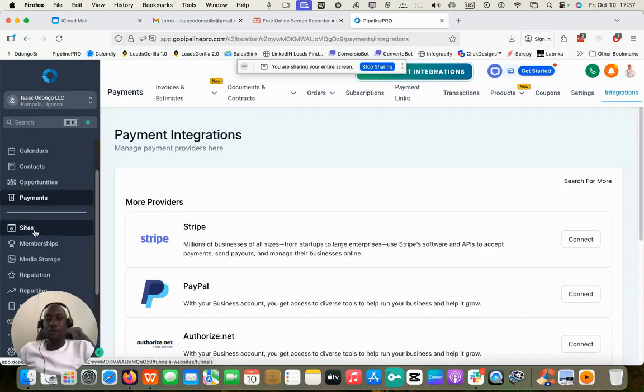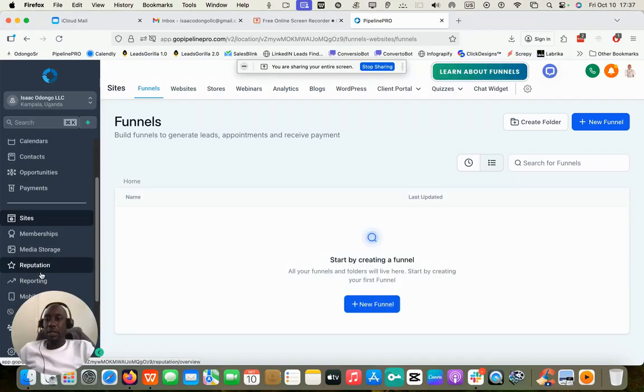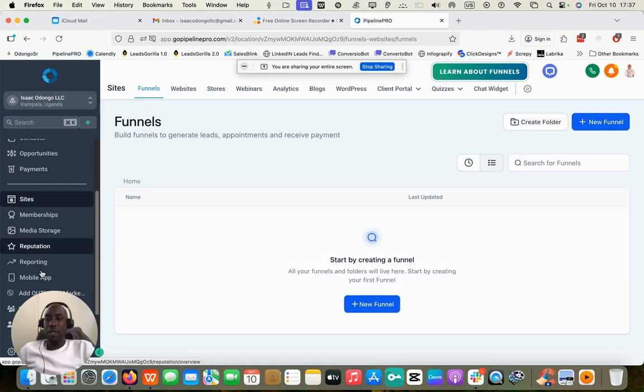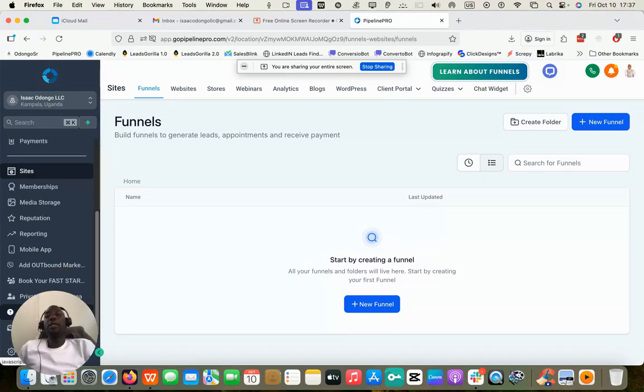Then you have an area where you can build a funnel. So if you're into marketing and you have teams and you want to generate, you can do that. If you're someone who's into public relations, that is also something you can do. If you want to do bulk messaging through SMS, email, WhatsApp, whatever it is, you have an outbound section here.